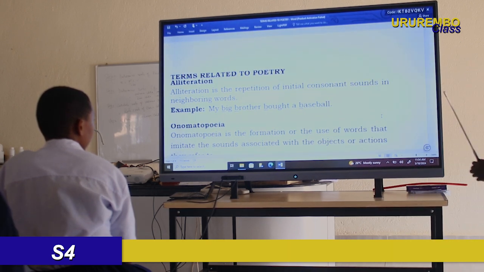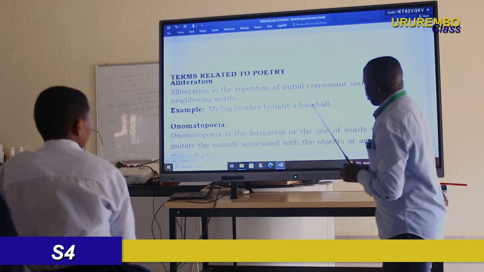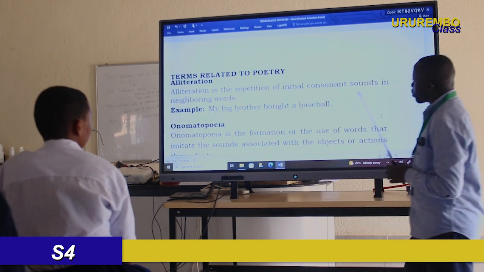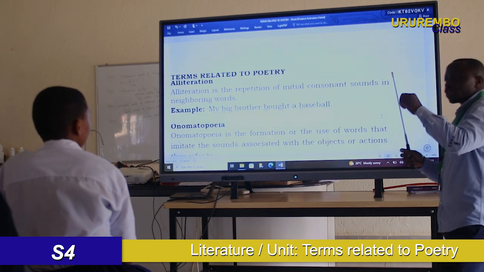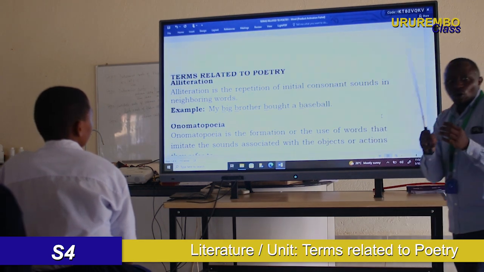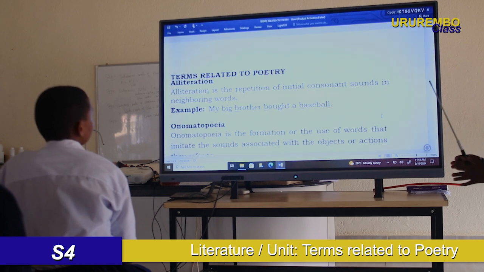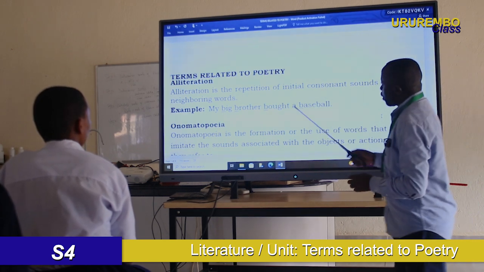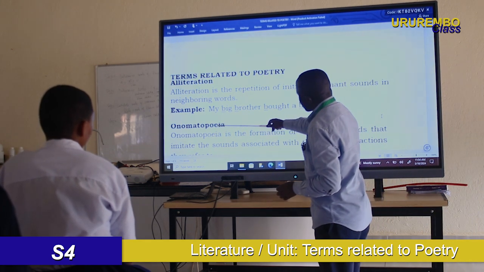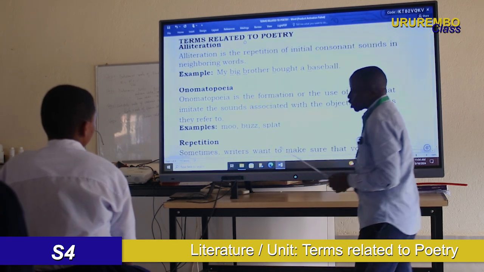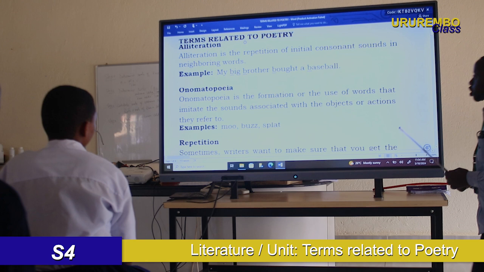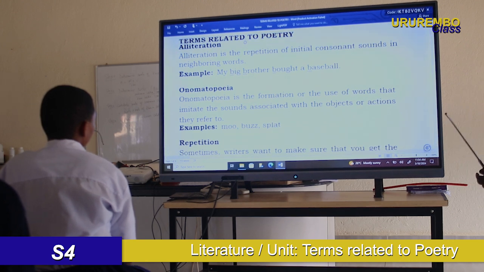Poetry, as we have seen in the definition, is a kind of writing that is written in verses and organized in stanzas. Then, terms used in poetry, let us start from alliteration. Dear student, what is alliteration?